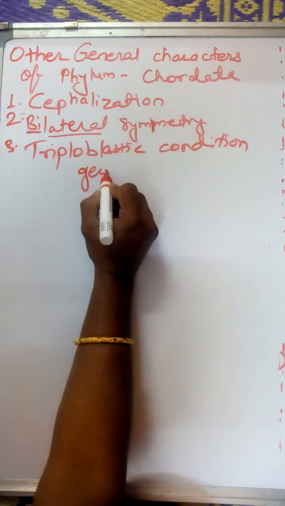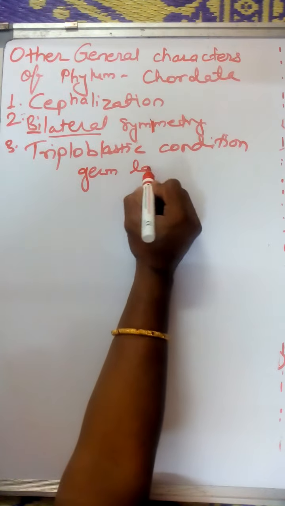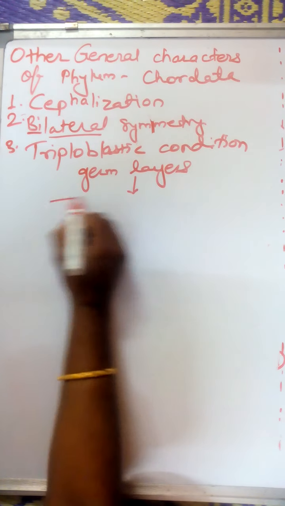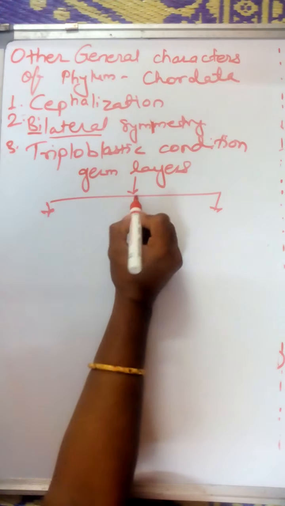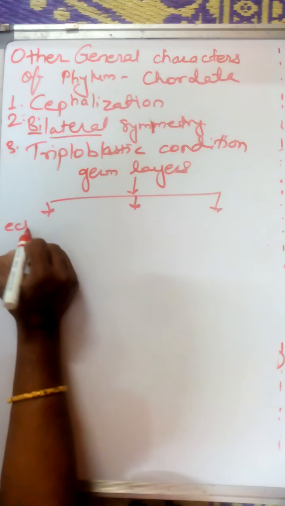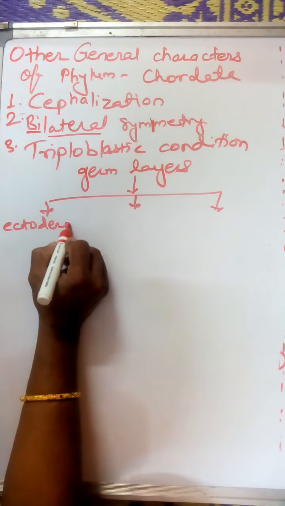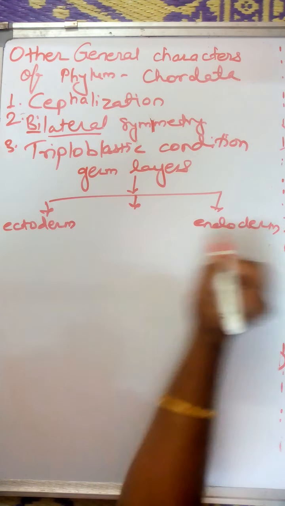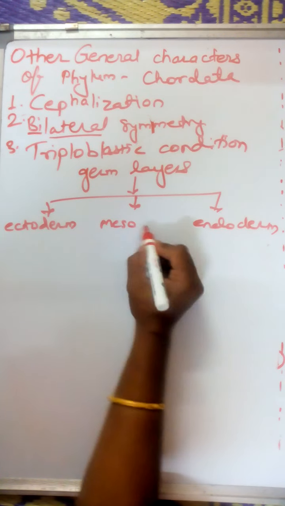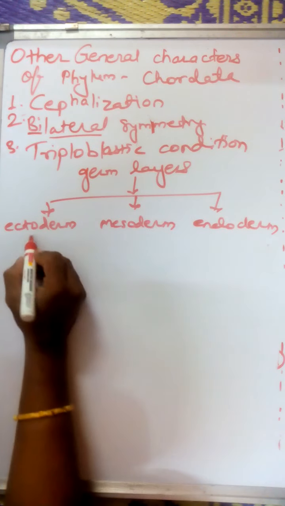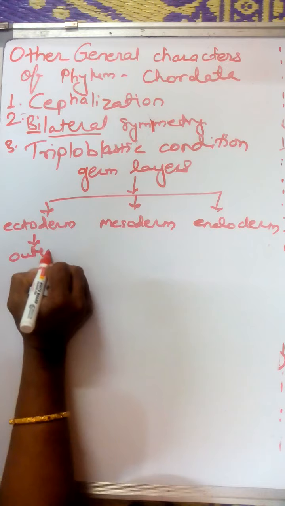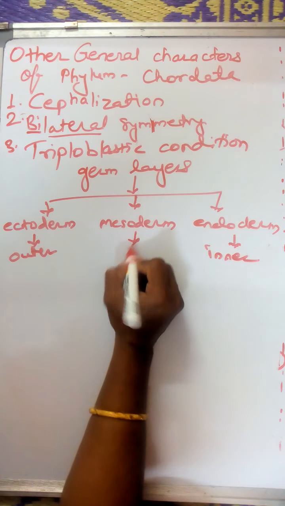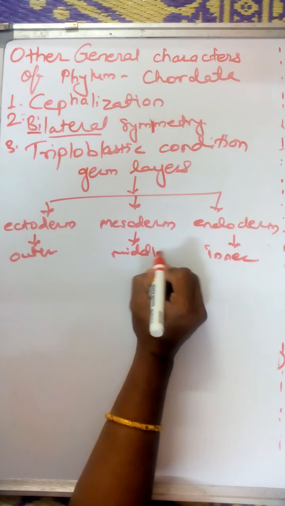When we studied the embryo, it shows the three germ layers: ectoderm, the outer layer; endoderm, the inner layer; and mesoderm, the middle layer.